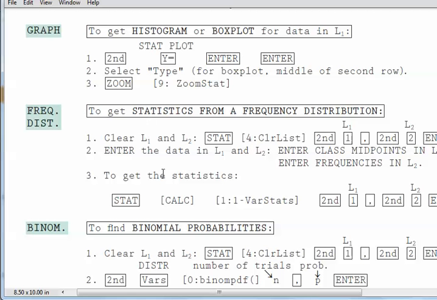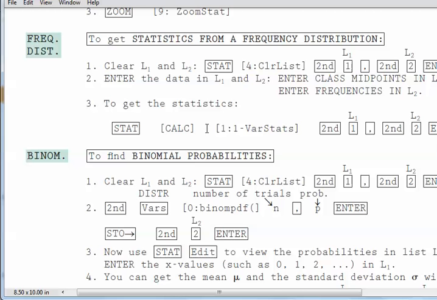So you would really want to learn how to do that, unless you're using StatCrunch. Then none of this really applies. This is for the calculator. Chapter 5's binomial distribution, you'd like that.